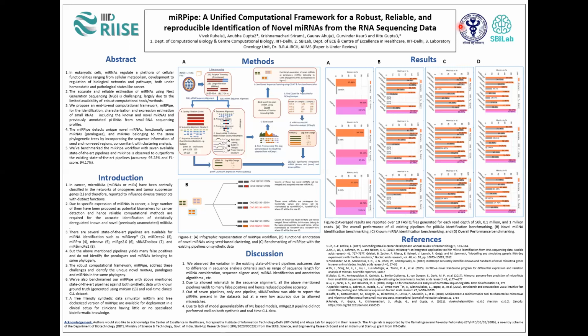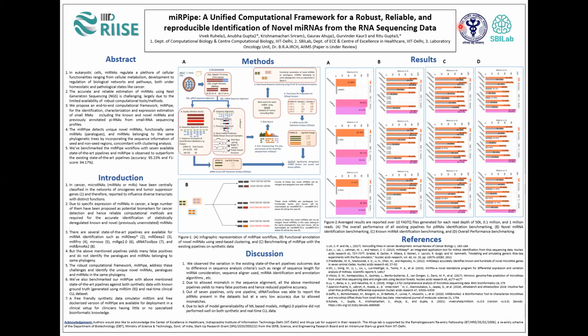The reason behind it is that in many scenarios, if there is a reverse complement of a non-miRNA sequence present in the FASTA file, then miRPipe annotates that reverse complement sequence as a novel miRNA, which should not be annotated as a novel miRNA instead.